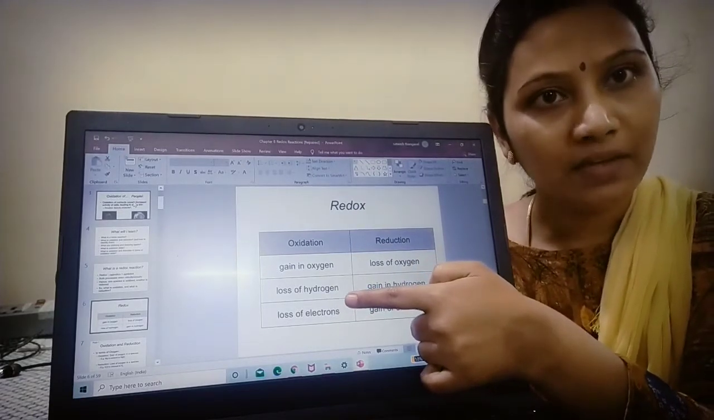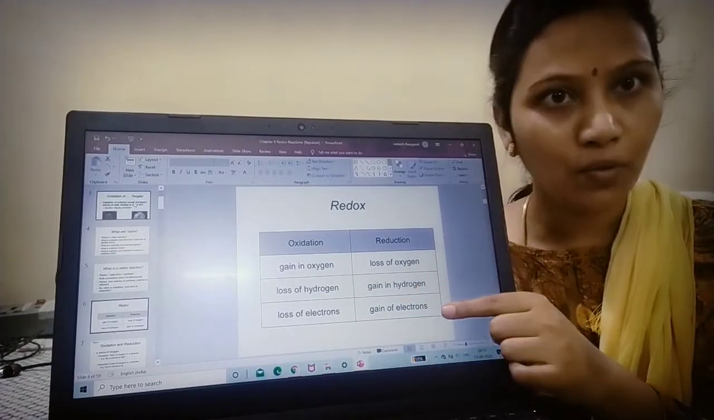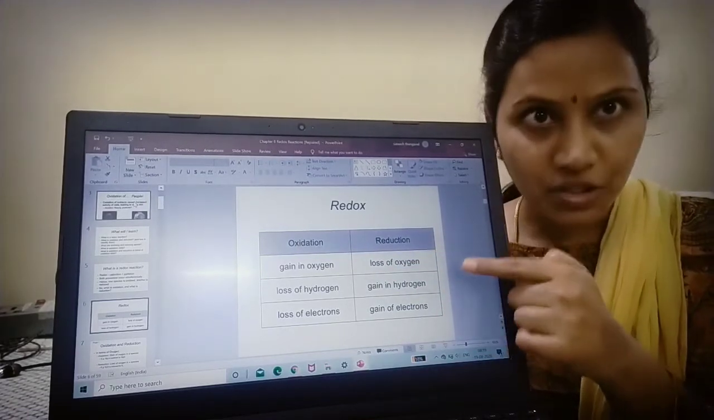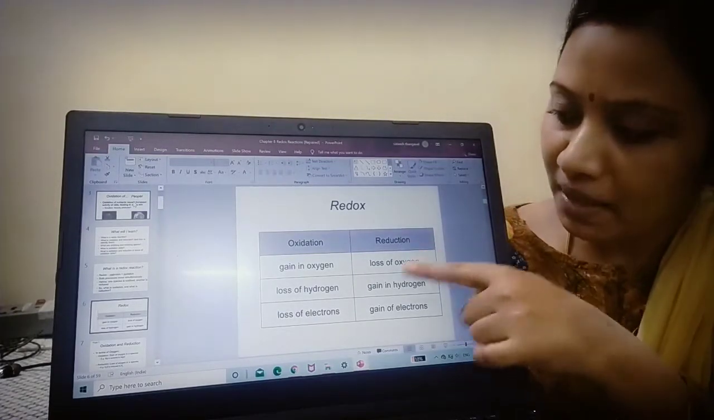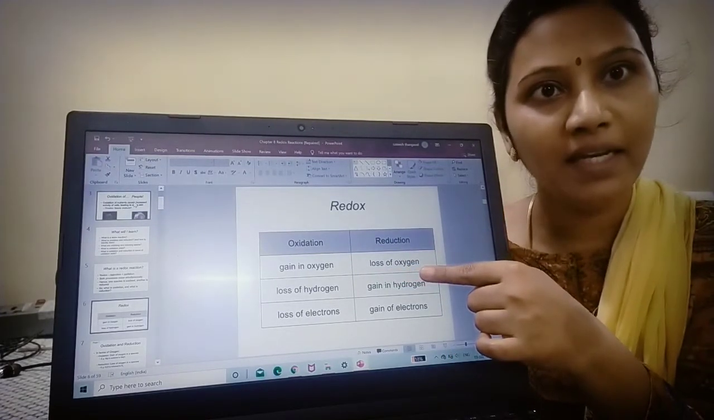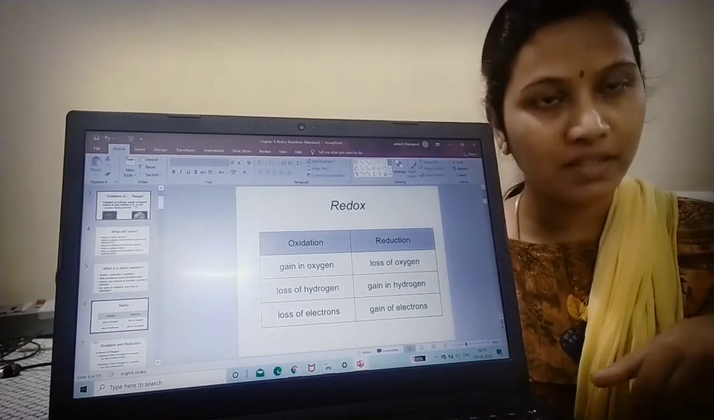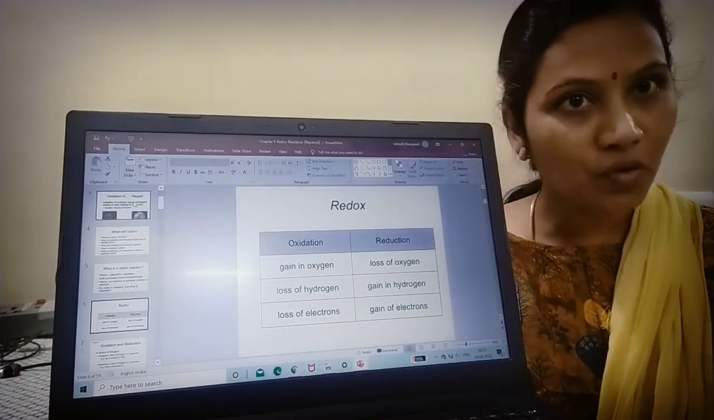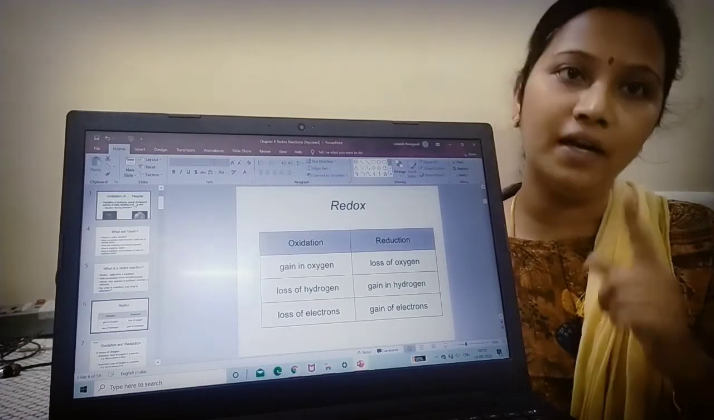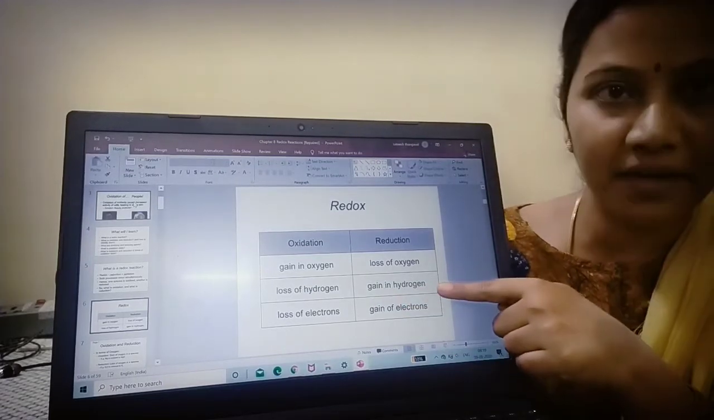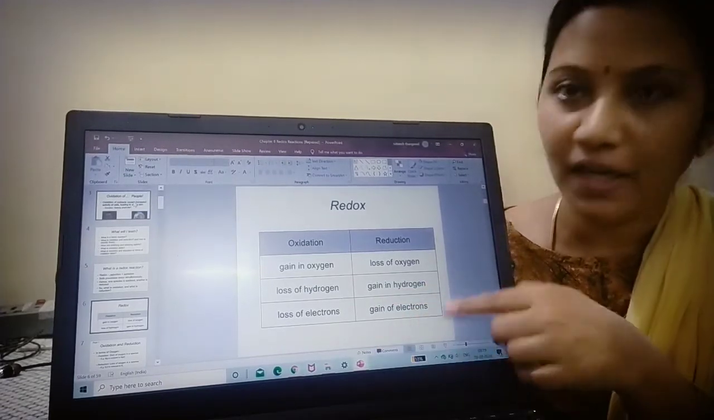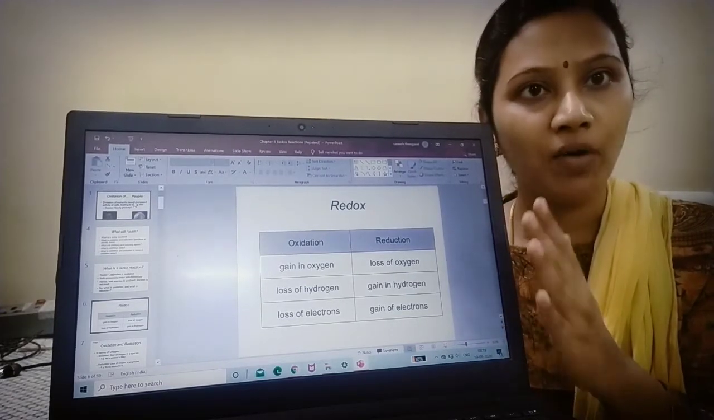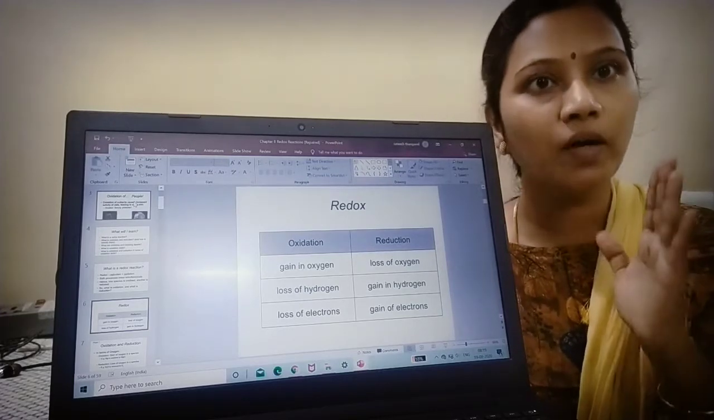Now when you know the definition of oxidation, you can write on your own the reduction definition, which is the opposite of oxidation. Reduction means loss of oxygen. Oxidation is gaining oxygen, while reduction is loss of oxygen. When loss of oxygen happens, then obviously gain of hydrogen should happen, and then gain of electrons. So this is the overall definition for oxidation and reduction. Try to remember one, then the other will be easy. So what is oxidation?